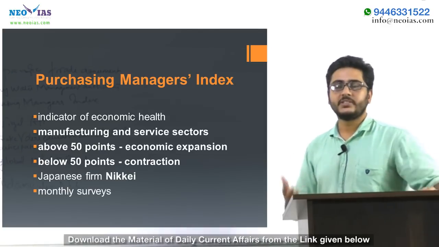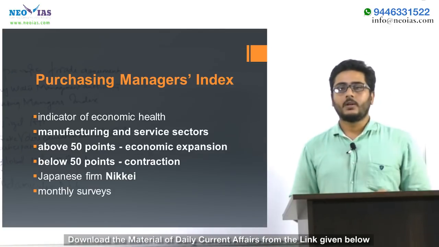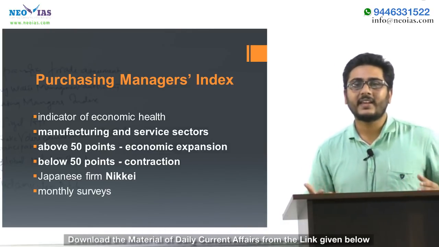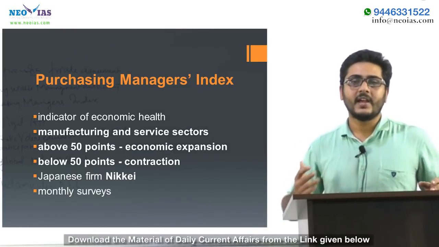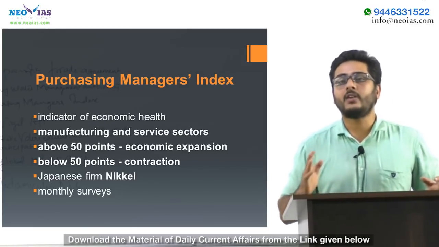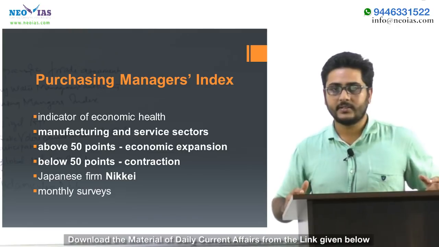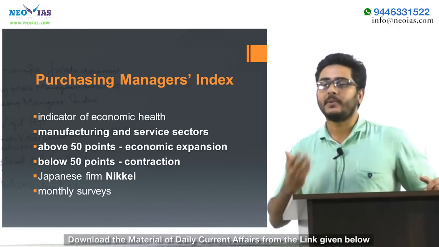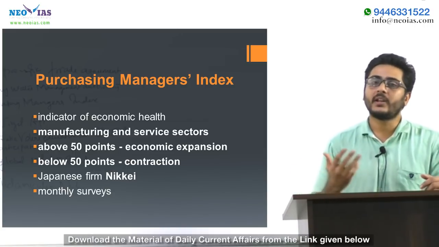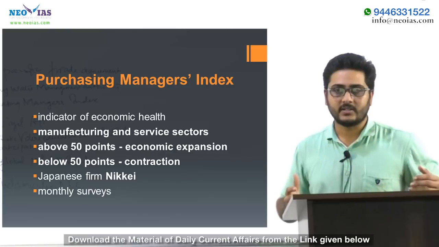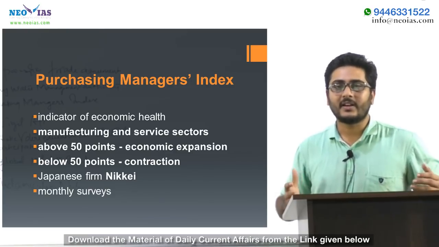The next topic is Purchasing Managers Index. Purchasing Managers Index is an index which indicates the health of economic activity, particularly the activities of the manufacturing and service sectors. The major objective behind the issuance of this index is to provide information to purchasing managers regarding the current business condition.